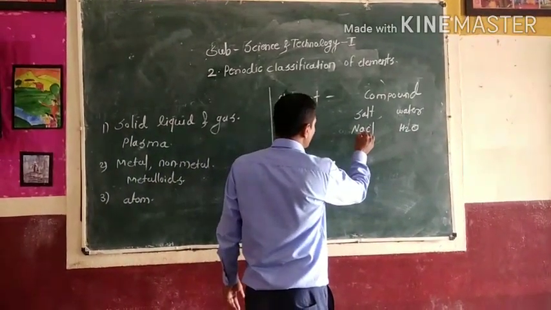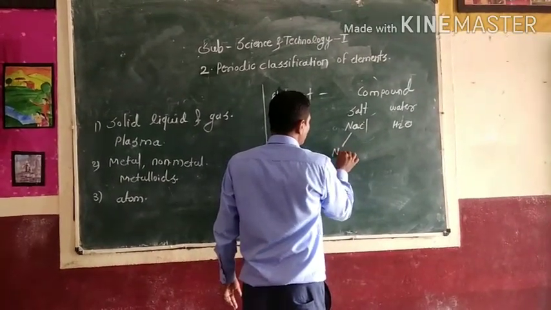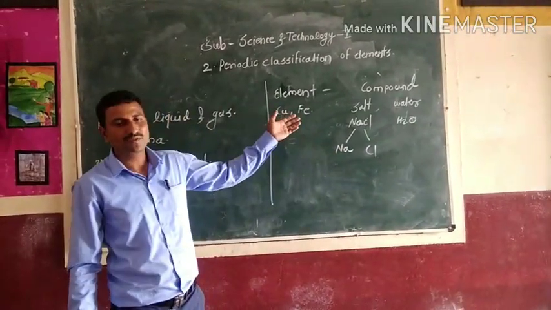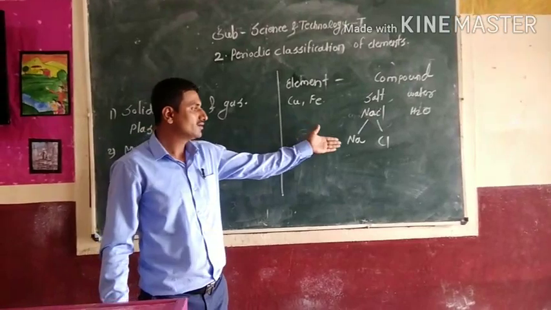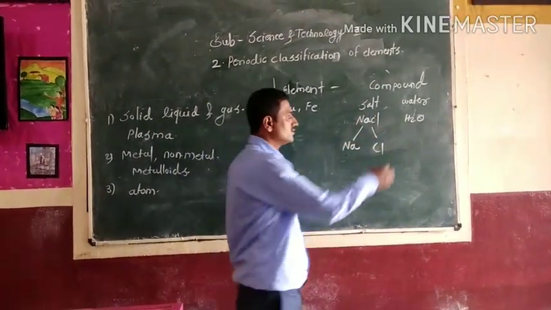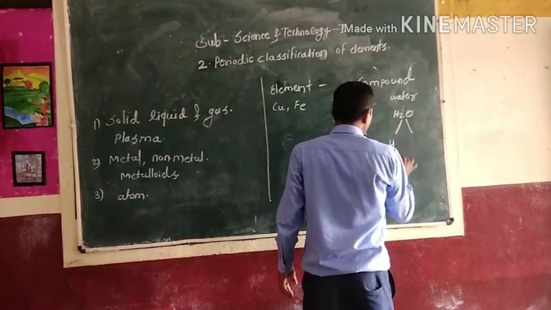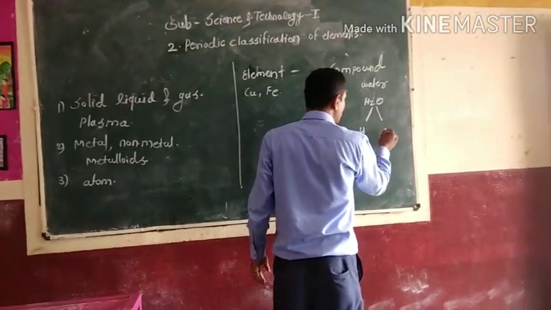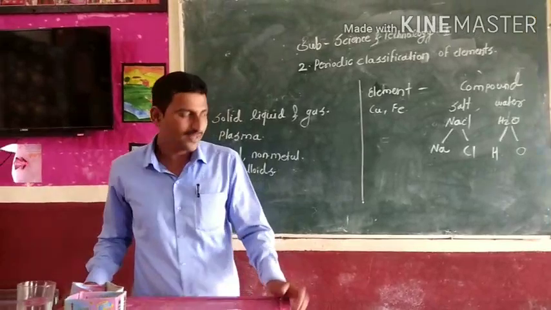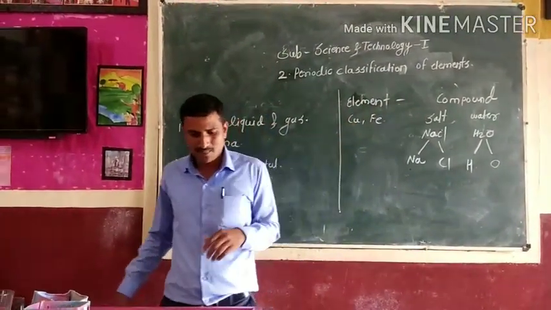It means sodium and chlorine: by chemical process, they get separated into their constituents sodium and chlorine. Another, water gets separated by chemical process into the elements hydrogen and oxygen. So a compound is separated by chemical process.